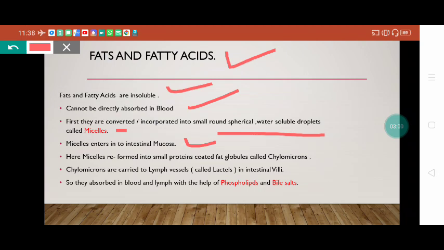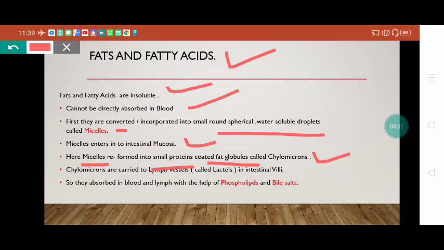When a micelle enters the intestinal mucosa, it is reformed into a small protein part which is covered by fat globules, and we call this a chylomicron.